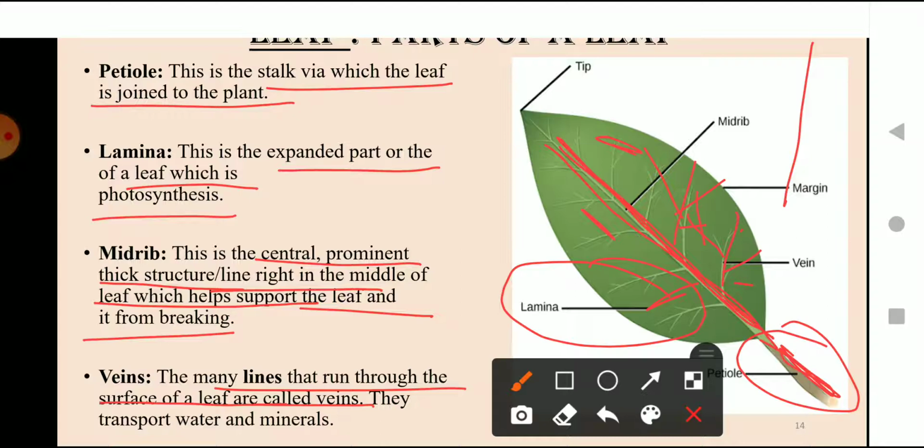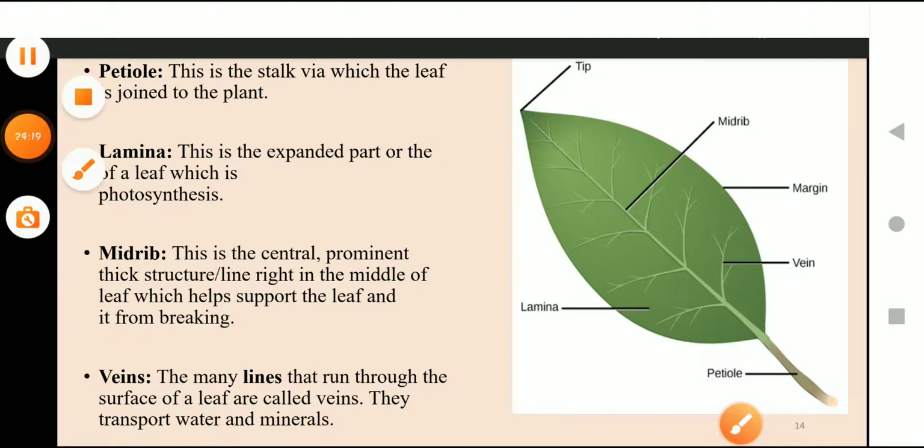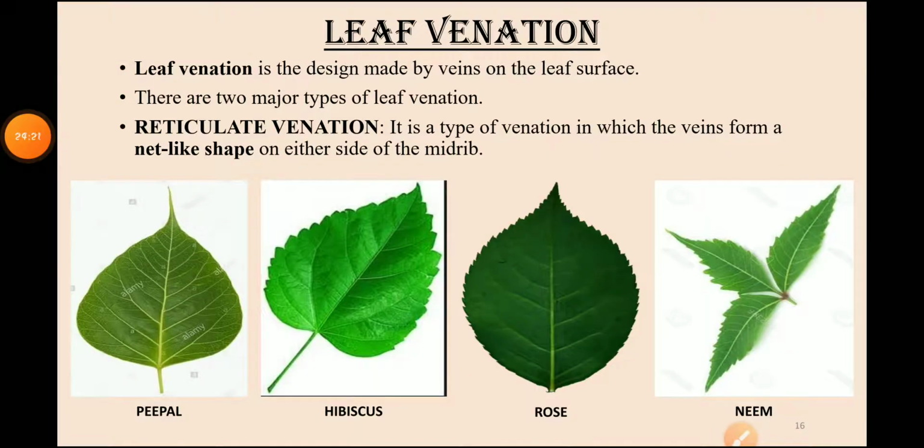They transport water and minerals. And what is the work of veins? The work of veins is to transport water and minerals. Similarly, the veins in our body transport blood to different parts of the body. The veins of the leaf transport water and minerals to different parts of the leaf. Okay, now we are going to study leaf venation.